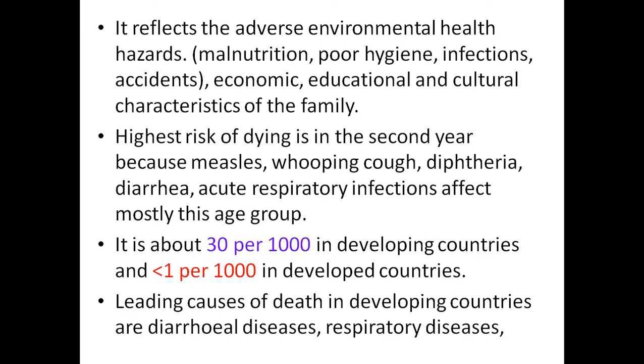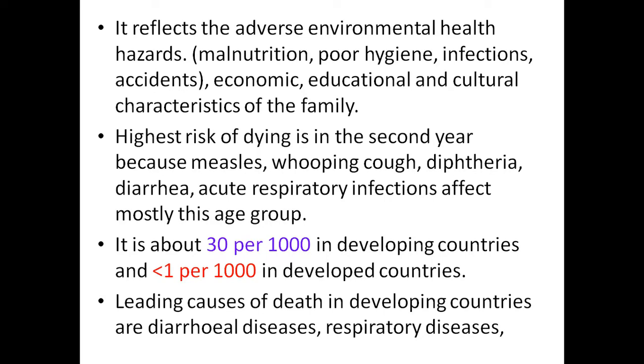So here, the 1 to 4 years mortality rate reflects the adverse environmental health hazards. The adverse environmental health hazards are malnutrition, poor hygiene, infections, and accidents.